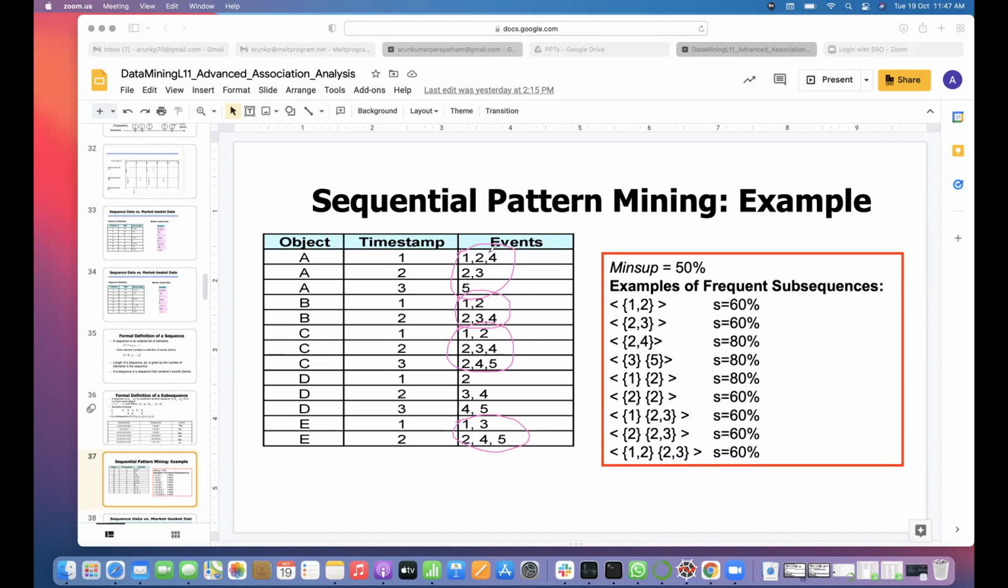Similarly, find out 2, 3. 2, 3 will be supported by the first one, because 2 will come from the first and 3 will come from the second one. The second one also supports, right? 2, 3, because you can find it in the first. Third also supports. Fourth also supports. But D will not support. Why? The order is reversed. It is not in the same sequence, so it won't. So what is the percentage again here? 80%. And find out 2, 4.